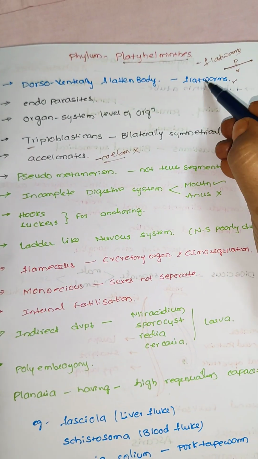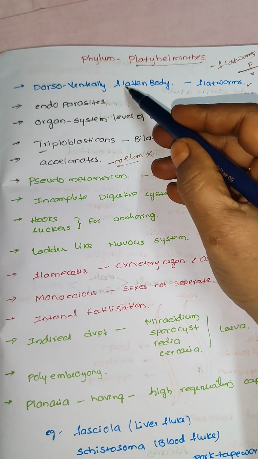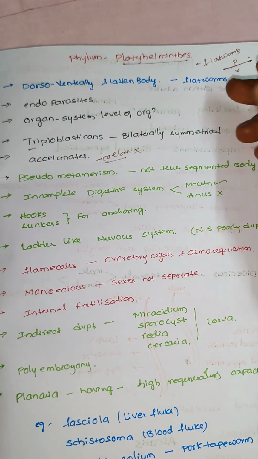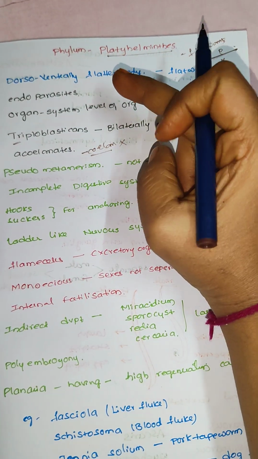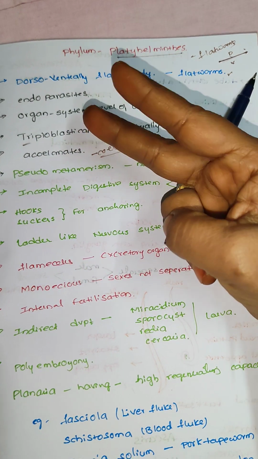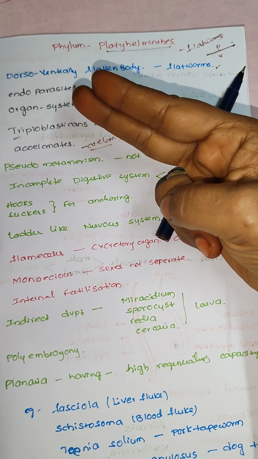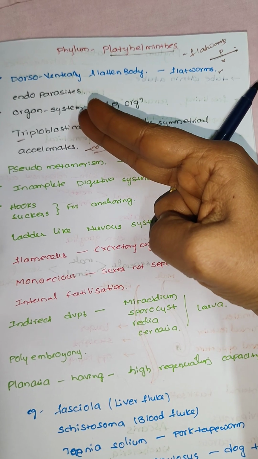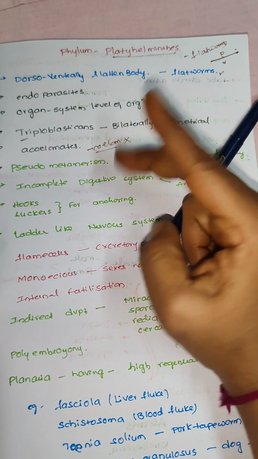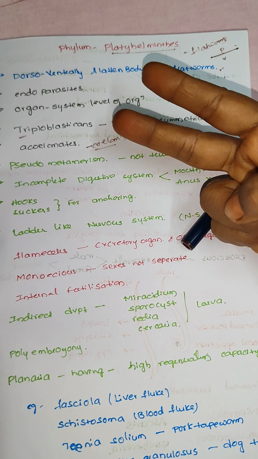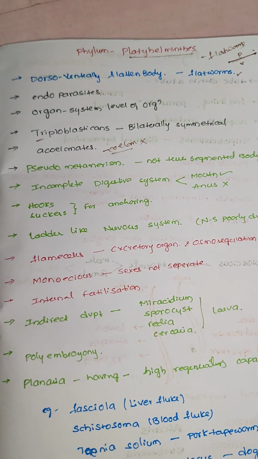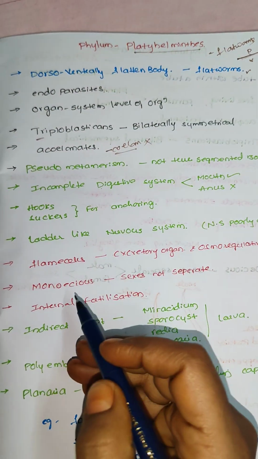Why? Because these are flat, dorsally and ventrally compressed. For example, between the dorsal side and ventral side there is no space. These are compressed and look flat. That is why there is no coelom between the dorsal and ventral sides. That is why they are acoelomate organisms.